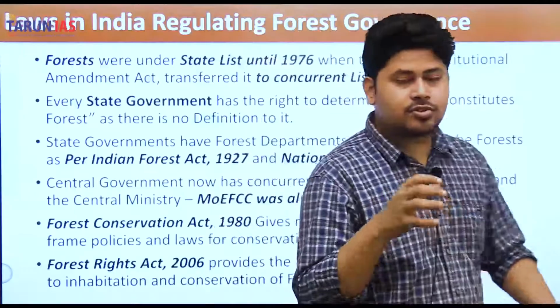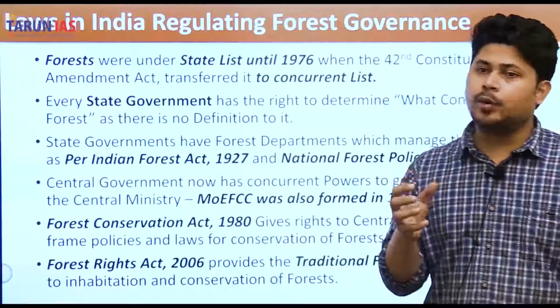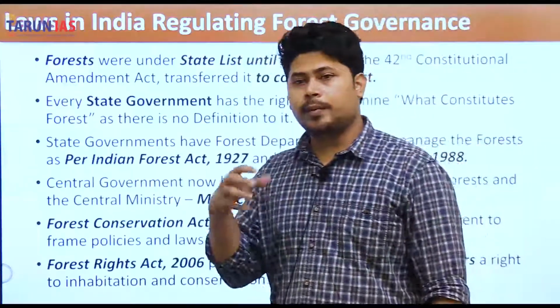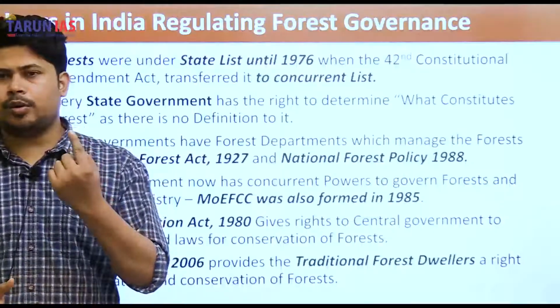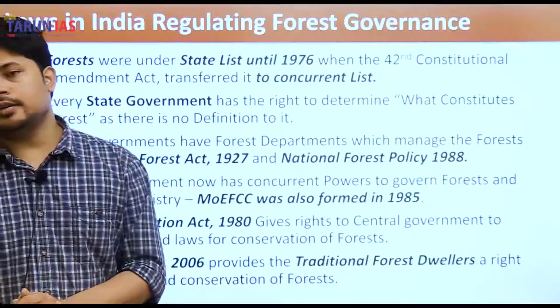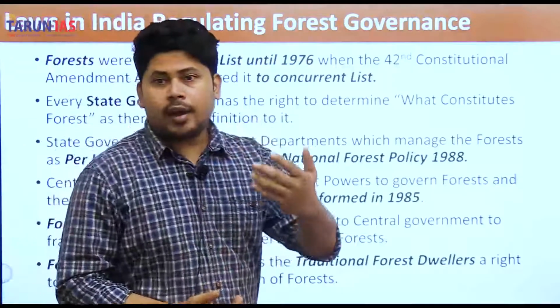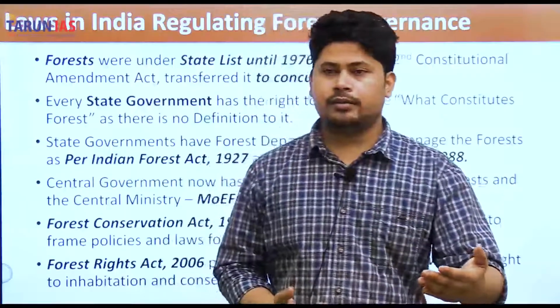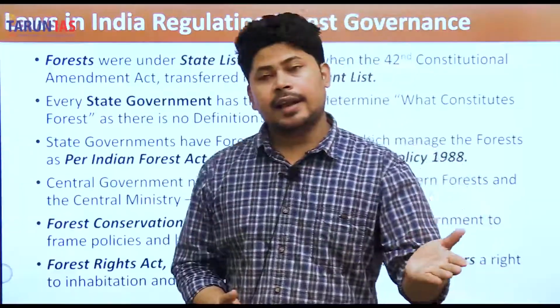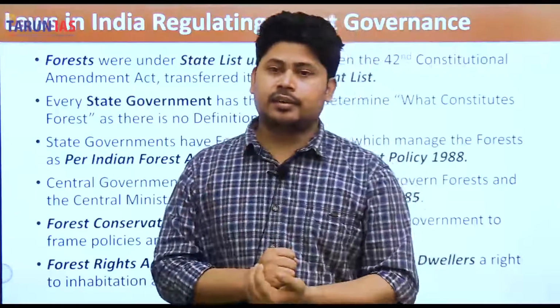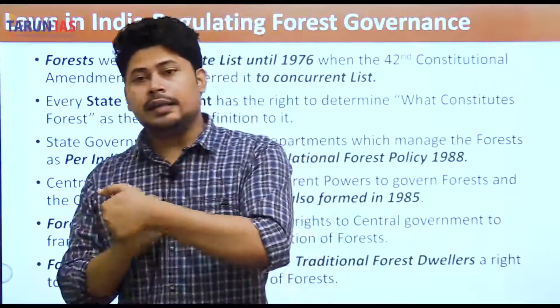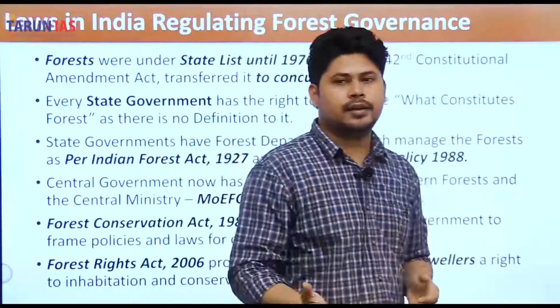The law made by the state government on a concurrent list can be overridden by a law made by Parliament. There is one popular catch: if a law made by the state government has been reserved for the President's consideration and the President has given assent to it, then the central government law cannot override it.